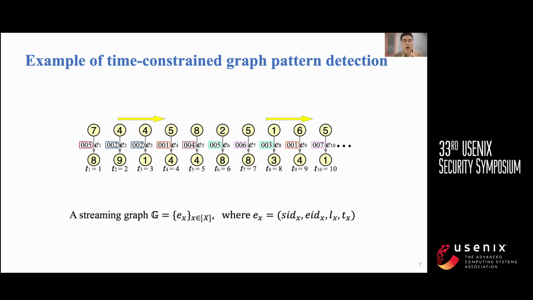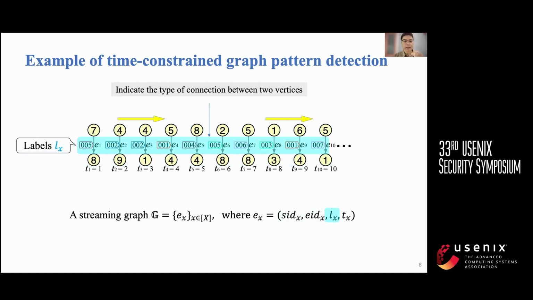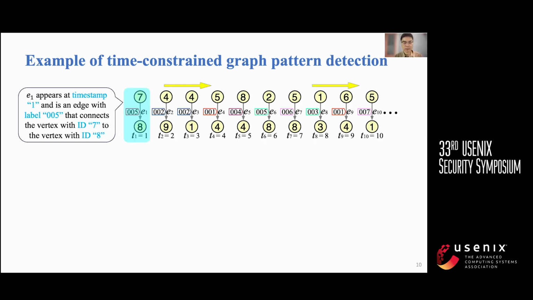Here is an example of a streaming graph. We model each edge independently, with each edge having two endpoints to indicate the connection relationship between them. In addition, each edge has a label to indicate the type of connection between two vertices. Each edge also has a timestamp to indicate when the edge emerges. For example, E1 appears at timestamp 1 and is an edge with label 005 that connects the vertex with ID 7 to the vertex with ID 8.